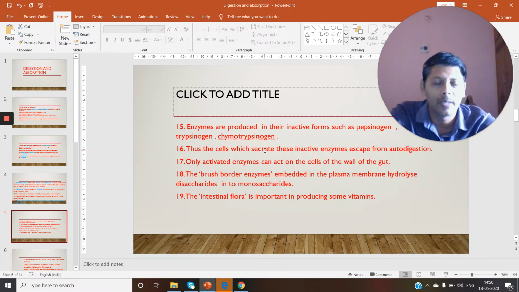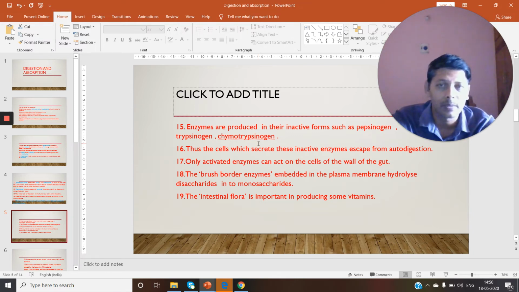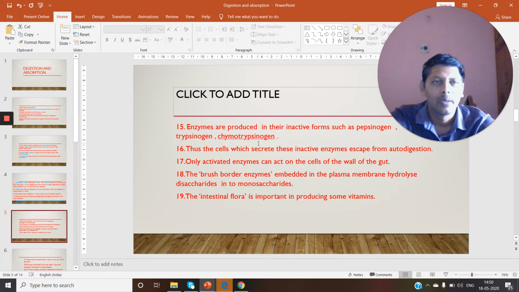Why are these enzymes in an inactive state when they are secreted? The active form of pepsinogen is pepsin, of trypsinogen is trypsin, and of chymotrypsinogen is chymotrypsin. They should be inactive when secreted because if these enzymes are released in active state, the cells which produce them would be digested.